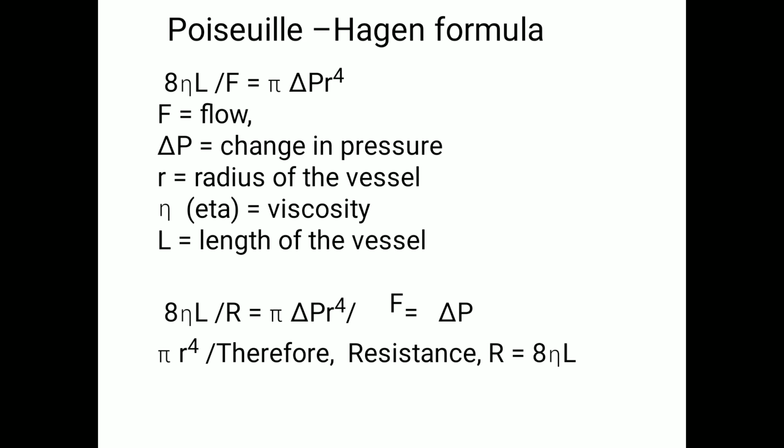So resistance is equal to 8 mu L by pi r cubed. Poiseuille-Hagen states R is equal to 8 mu L by pi r cubed, where F is the flow, P is the pressure difference, R is the radius, mu is the viscosity, L is the length of the blood vessel. So the formula is: resistance is equal to 8 mu L by pi r cubed.